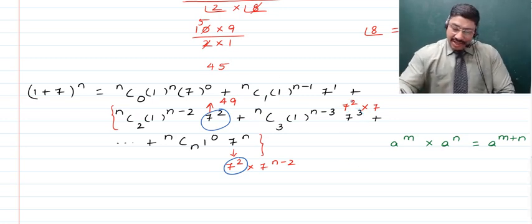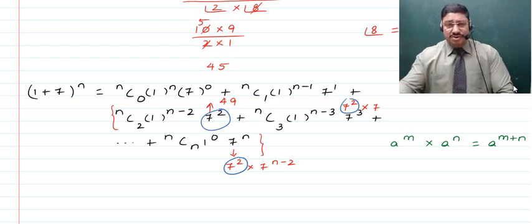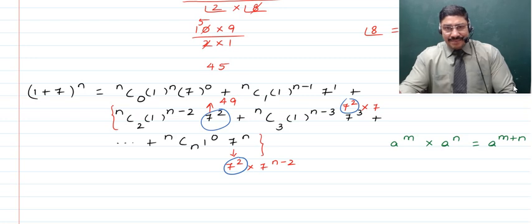So as such, this is a speciality, and thus these terms can be segregated, can be kept on one side of the equation with 7 square taken outside. As such, it can be said to be divisible by 7 square or 49, as when it is divided by 49, this 7 square will get cancelled. As such, there will be no remainder left.